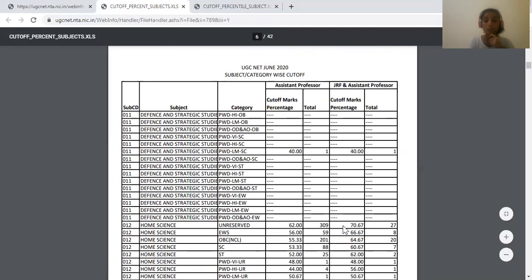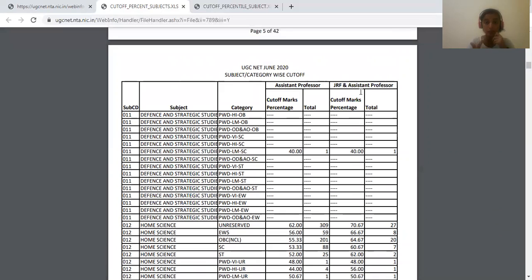And the cutoff percentage for home science paper for JRF and assistant professorship is 70.67. Out of all the students who have applied, 27 students have been eligible for JRF and assistant professorship. Now, because your final answer key has been released and your cutoff percentage has also been released, you can expect your results to come out very soon. In fact, you can actually calculate your results based on this. Your certificate will also come out very soon.